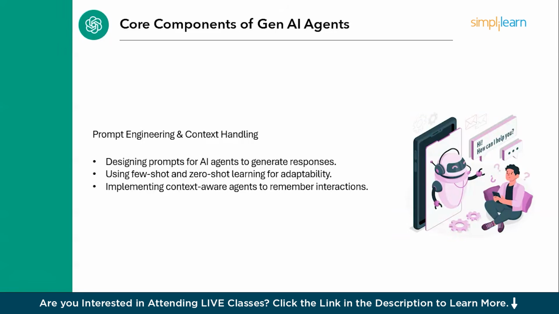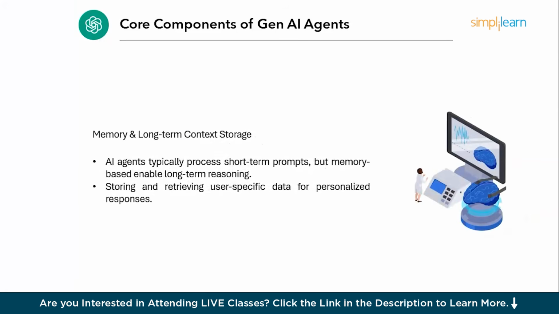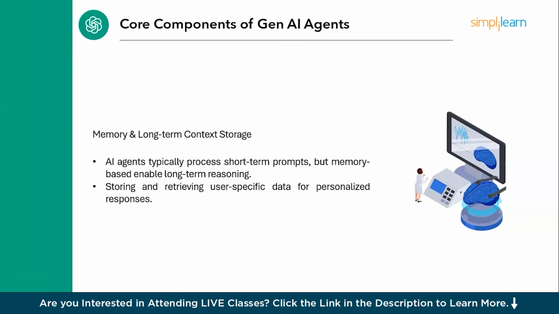So here, designing effective prompts for AI agents to generate relevant responses using few shot and zero shot learning for adaptability, and lastly, implementing context-aware AI agents that remember past interactions from the user. Now, next would be the memory and long-term context storage. AI agents typically process short-term prompts, but memory-based approaches, for example, LangChain's memory module, enable long-term reasoning as well. Now, storing and retrieving user-specific data for personal responses is also one of the priorities.